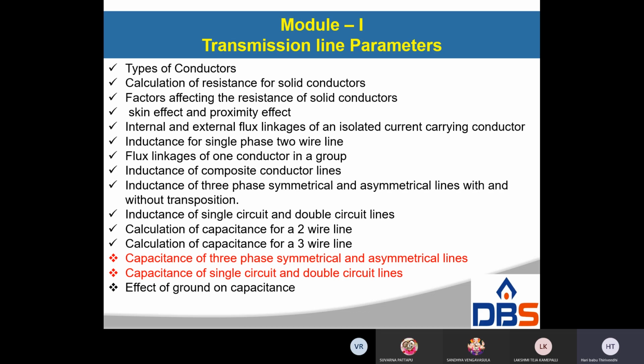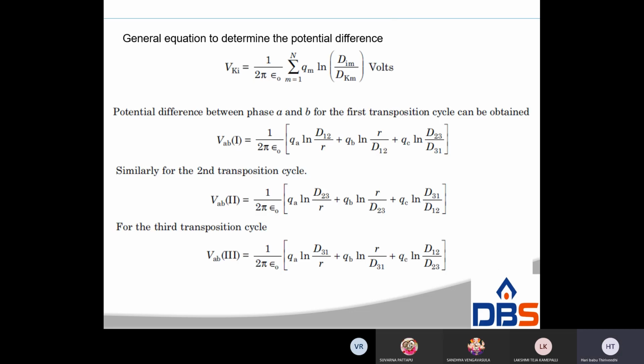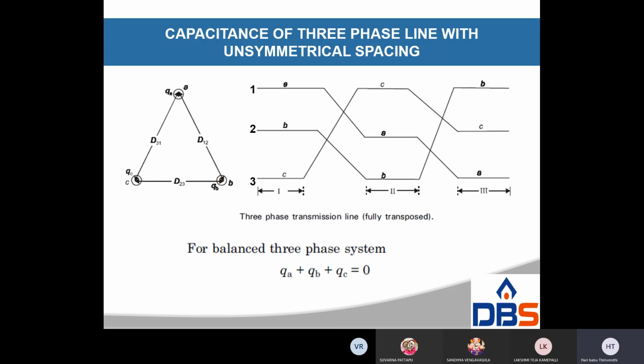The electrical potential for conductor A, VA, is as follows. Here the distance 2 3 is D1, 1 3 is D2, and 1 2 is D3.